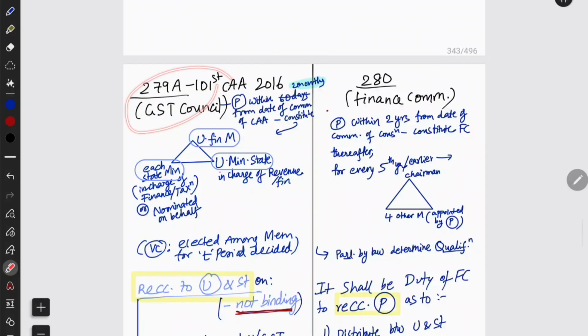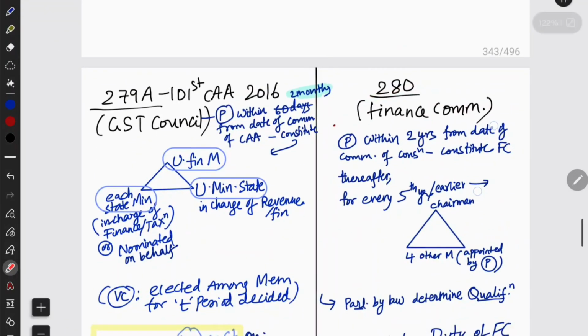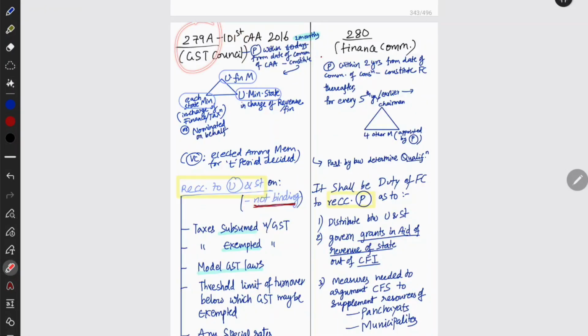Now we have come to the final articles: GST Council and Finance Commission. GST Council is under Article 279A, and Finance Commission is under Article 280. So we have Article 279A and Article 280. Article 279A came with the 101st Constitutional Amendment Act 2016, and Article 280 is the Finance Commission.